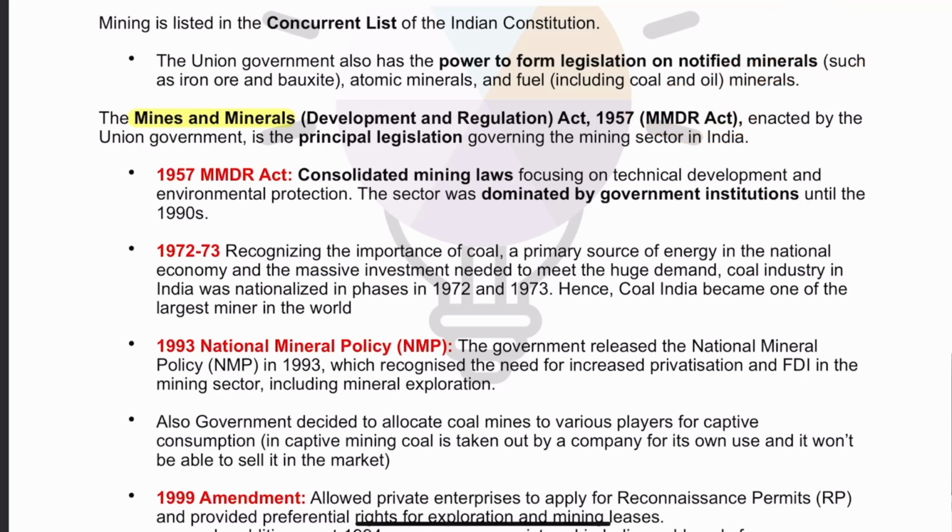Initially, the Mines and Minerals Development Act advocated a bigger role for the government in mining in India. However, this 1957 Act has been amended many times. So we need not read the original Act. Major amendments we are going to read, don't worry.